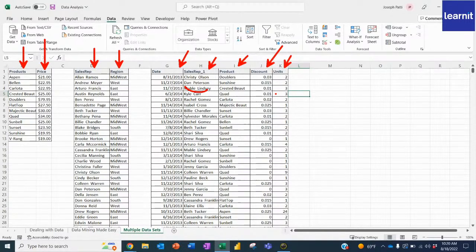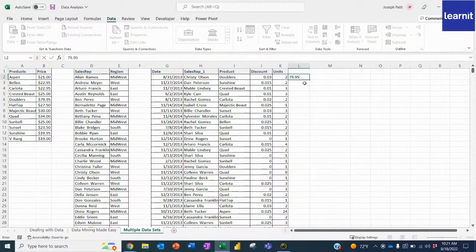Well, you know what would be really amazing? If we can get more information on this table here. For instance, okay, they sold 2 units, but how much did they make total? Well, I don't know. Let's see how much doublers are. Doublers are $79.95. Then I have to do equals this multiplied by this. Okay, they made 159.